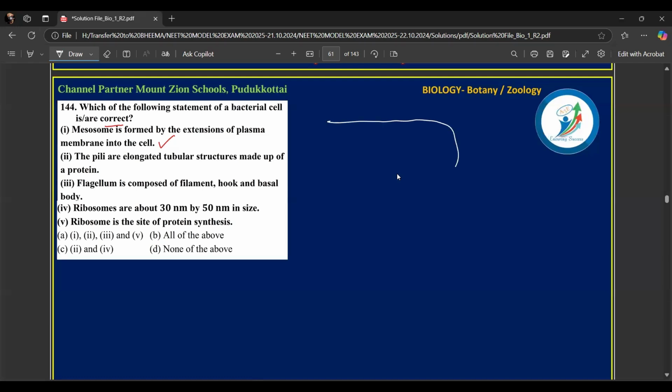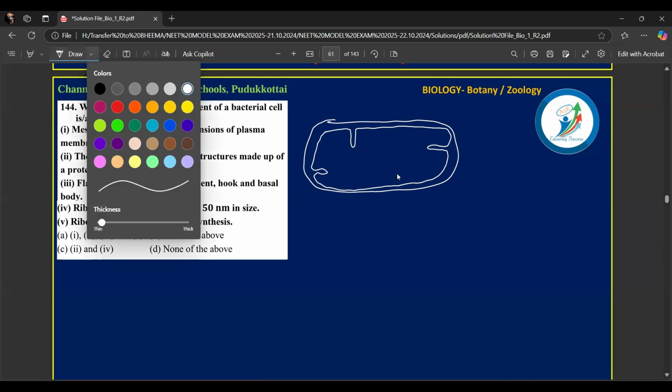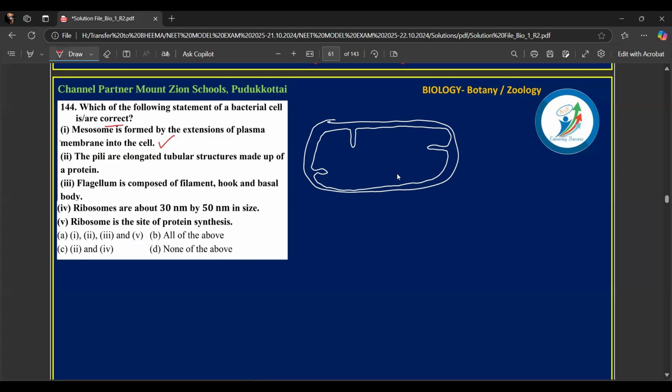Let's consider this is a bacterial cell. The plasma membrane protrudes inside, creating an infolding structure, and these infolding structures we consider as mesosome, which are involved in various functions. So that's correct. Then the second option says the pili are elongated tubular structures made up of a protein. Yes, true. Pili is made up of pilin. Pili is used for conjugation, where DNA is transferred from F plus bacteria to F minus bacteria. So this is also true.